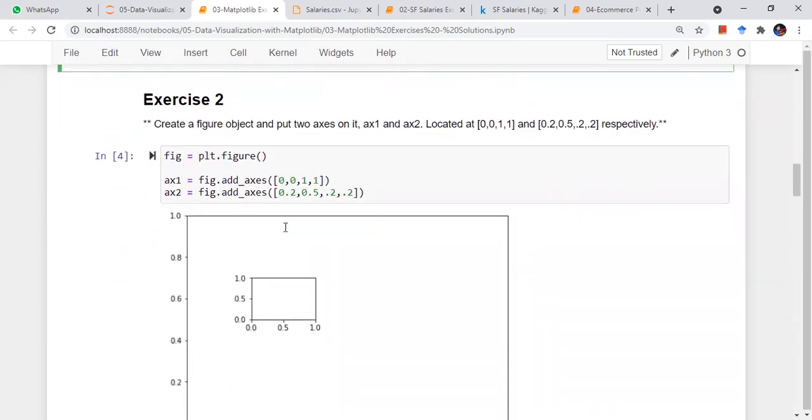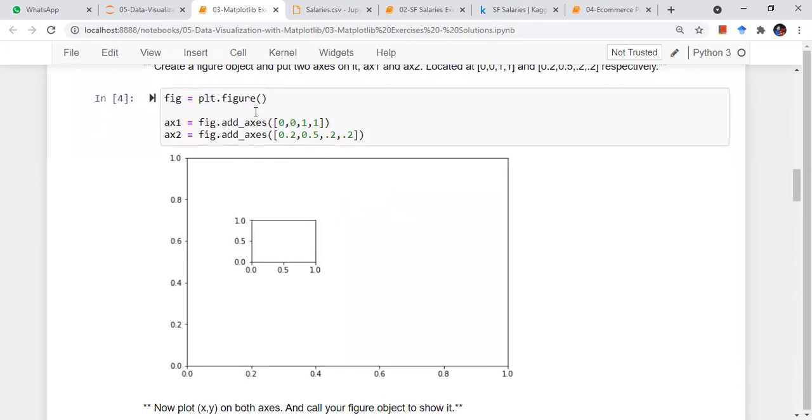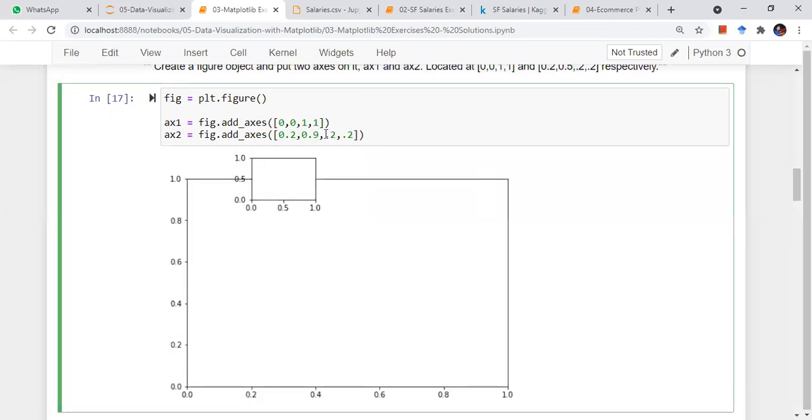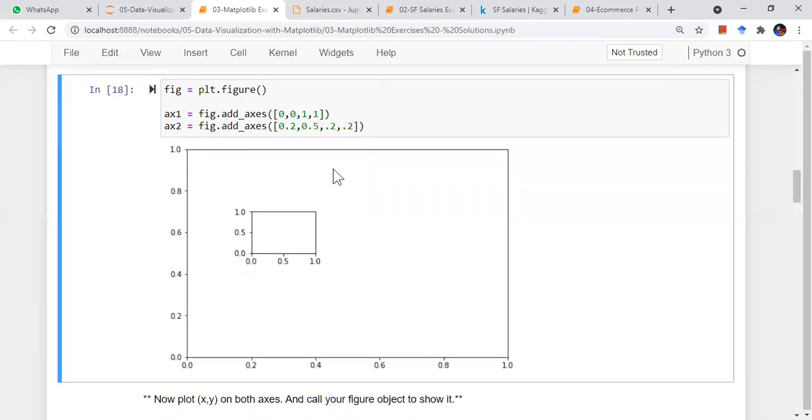Next is how can I create two figures inside each other? I can create a figure object, then add two axes, one for the outer, one for the inner, with different parameters. This will be the bigger one, with no margin from left and bottom and full 100% width and 100% height. One means 100%. For the next one, 20% from the left, 50% from the bottom, with this width and height. If I run this, it looks like this. If I change these values to maybe 0.9, it comes out somewhere here. You can change and try different positions.